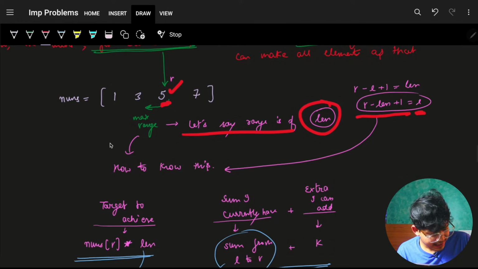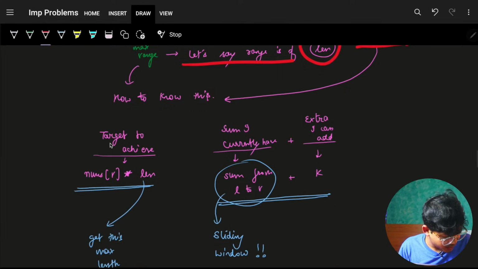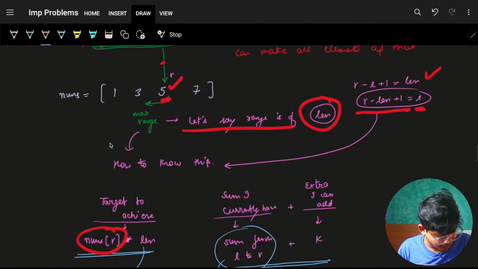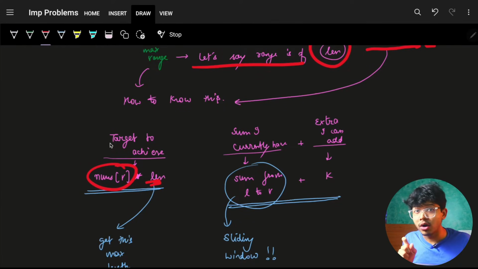So for sure, this length is actually nothing but R minus L plus 1 is the length itself, which we have already known, right? And we also plan to make everyone as 5. So for sure, the sum I need right now, what I want is actually nums of R, which is this value 5, into 3, which is the length, right? Which is the length.